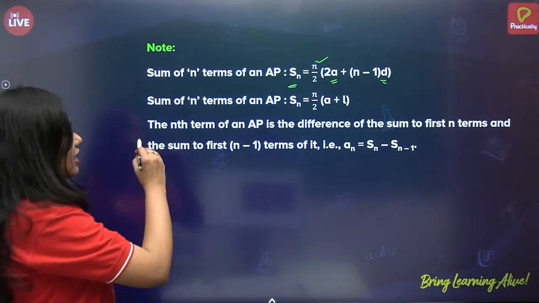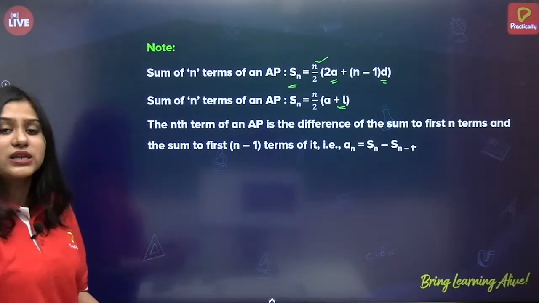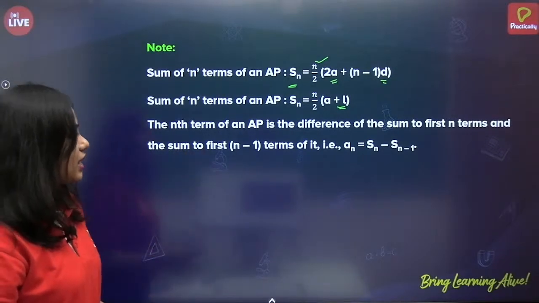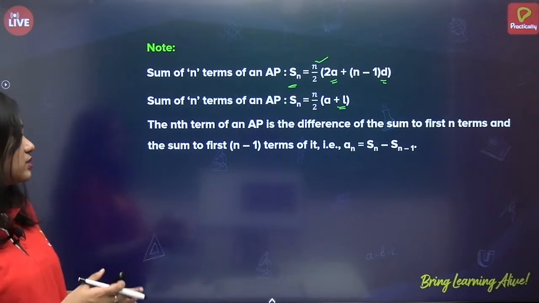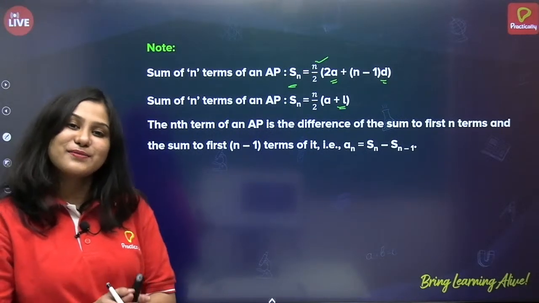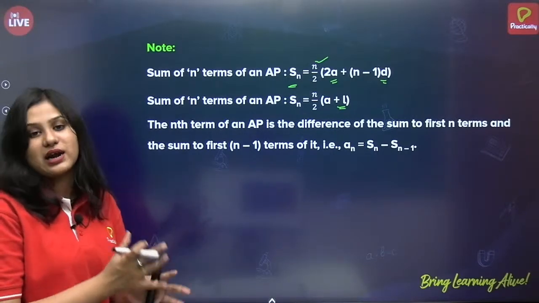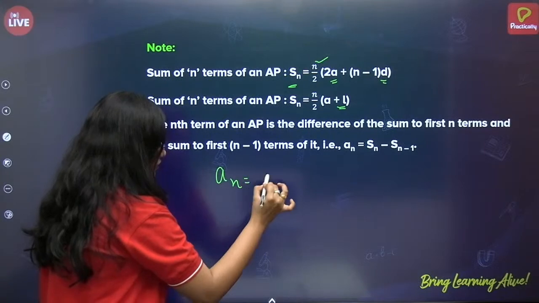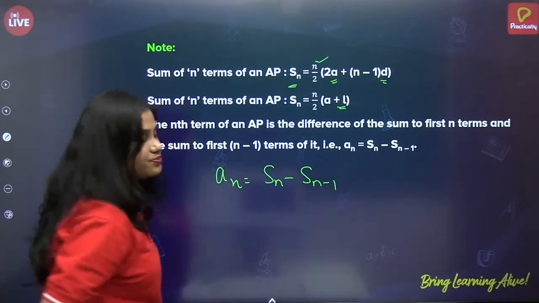Next, we know what L is, right? L is nothing but the last term, that is an. Next, the nth term of an AP is the difference of the sum to first n terms and the sum to first n minus 1 terms. Let us break this down and understand. The nth term is nothing but Sn minus Sn minus 1.